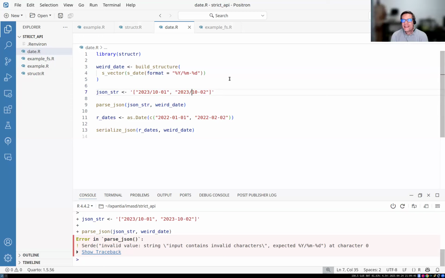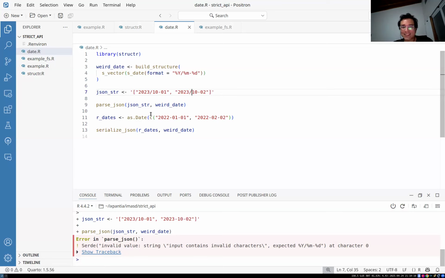So yes, it is weird, but there are weird examples, especially when we're working with legacy systems. Exactly, in organizations with legacy systems, you can see very weird things. And to be able to have this level of control is unbelievably powerful. It helps a lot.